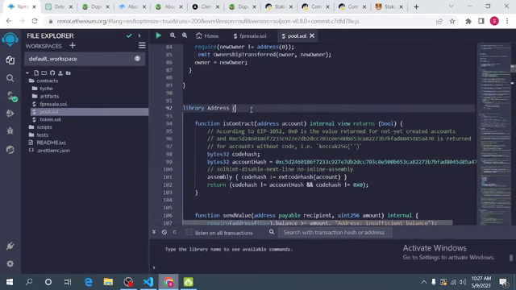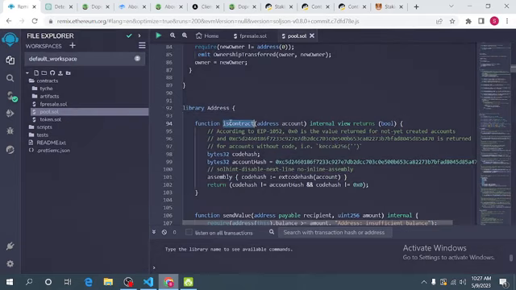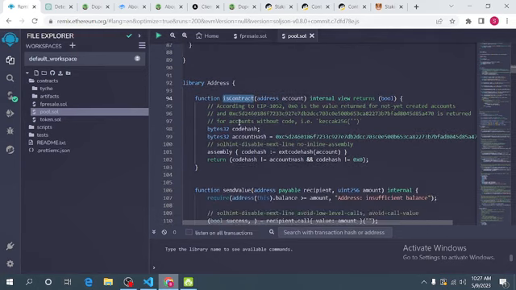This library has a function that checks whether the address initiating a transaction is a contract or not. You can see this function on the address library says isContract. So it checks whether it is a contract or not.